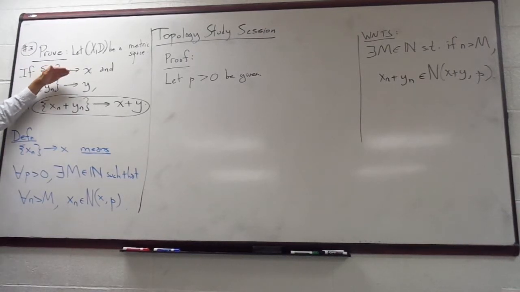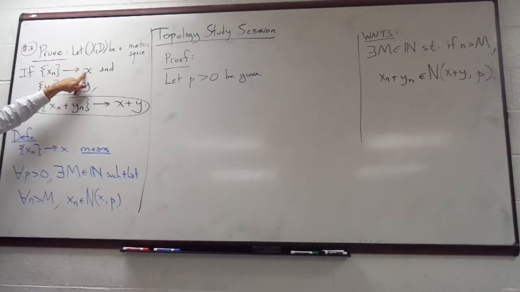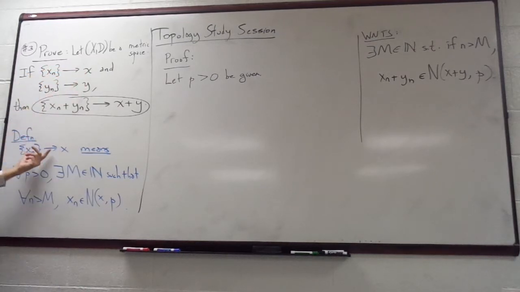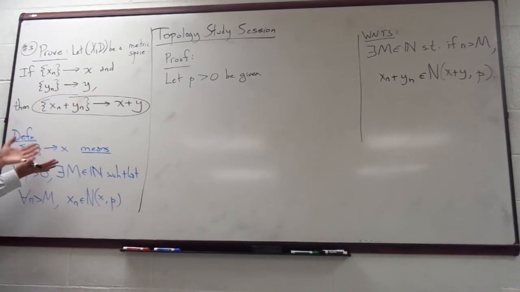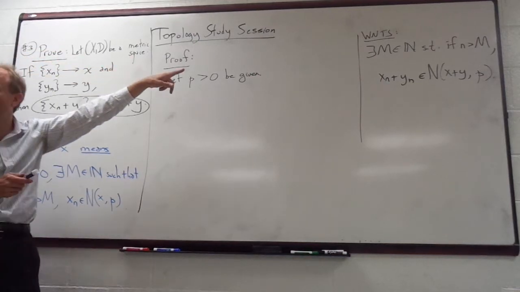One assumption is that xn converges to x. That means for every p, including the one that we fixed, I can already find an M. Zane's calling it M1, which is good because it's not actually the M that we ultimately are trying to find.